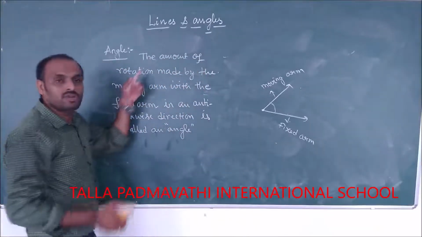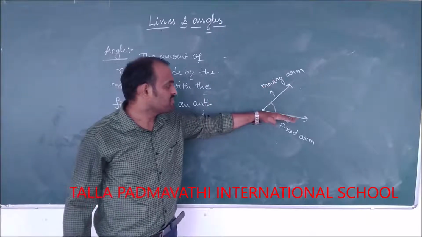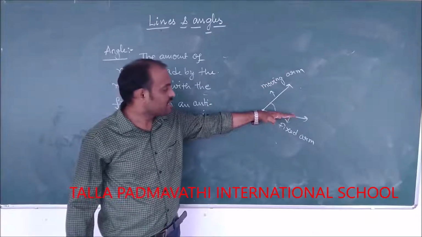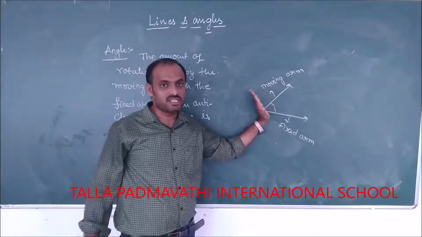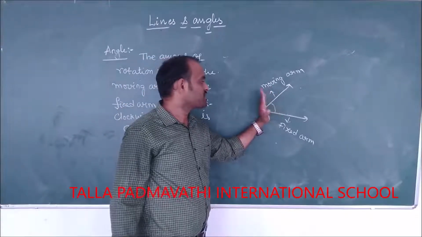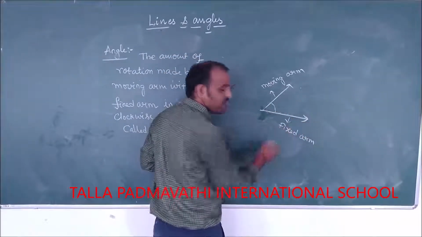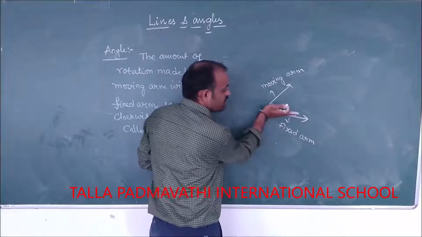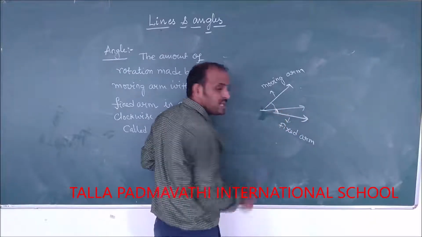See, the amount of rotation made by the moving arm with respect to the fixed arm, as long as it is rotating, the amount of space between them will increase. The amount of space between them is called an angle. This is the fixed arm, it is going to be fixed, and the moving arm starts like this. If I have it here, there will be a small angle.